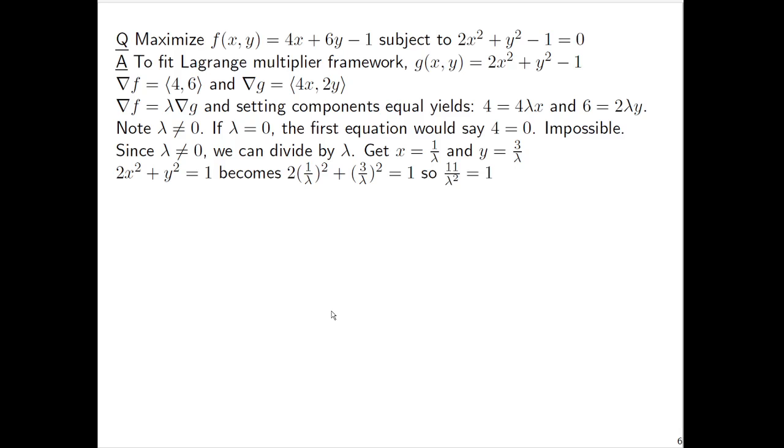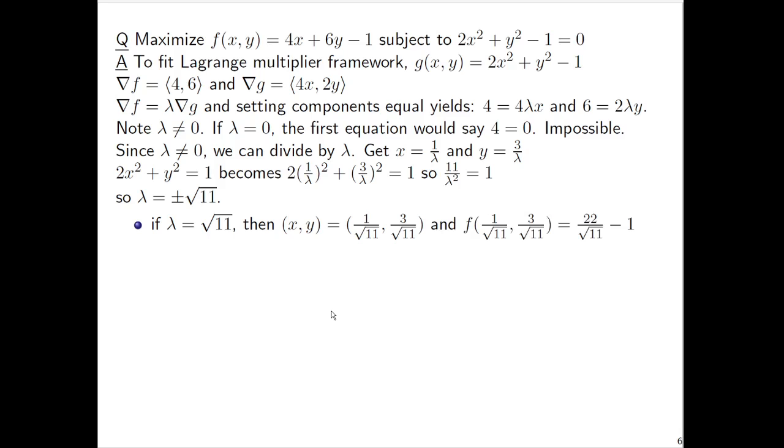And that's an equation in one variable. You work this out, you get 11 over lambda squared is equal to 1. So eventually lambda is equal to plus or minus root 11. Sorry for not showing all the algebra steps, but it just gets to be much. So there's two values of lambda, plus root 11 and minus root 11. With the first value of lambda, positive root 11, then x and y would be 1 over root 11 and 3 over root 11. So then, from here, let's compute the value of f.